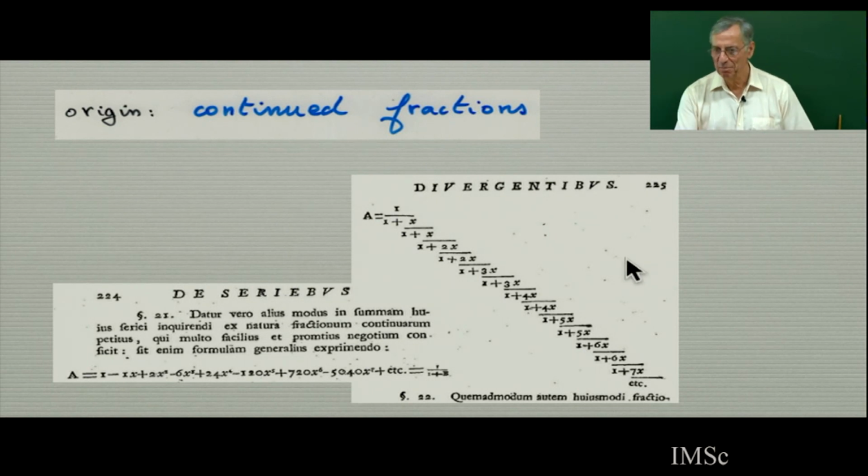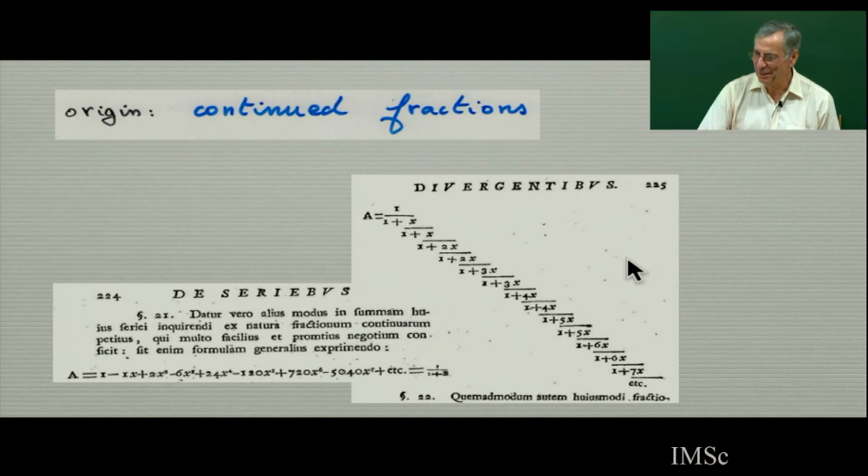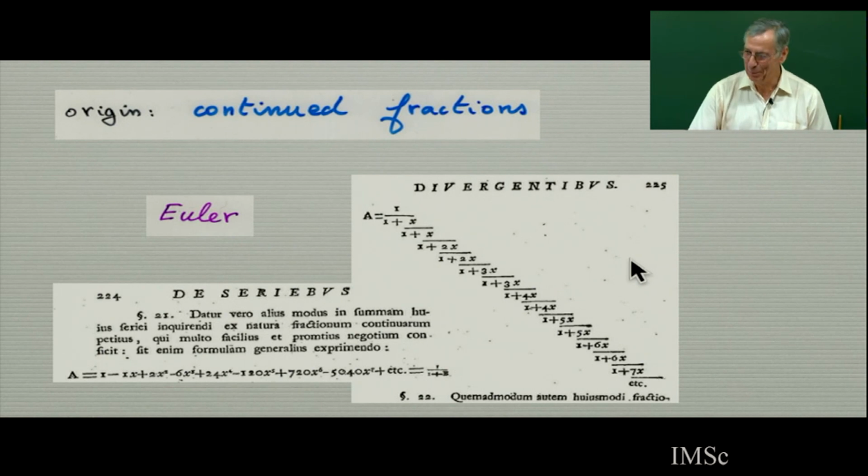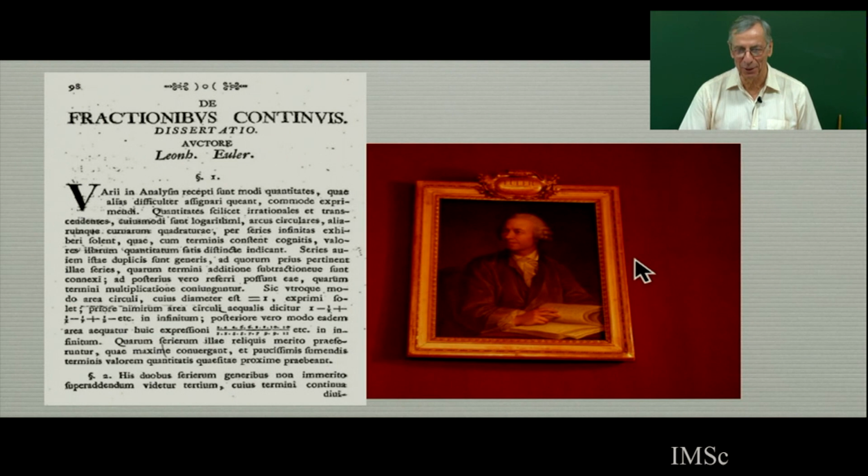So this is in Latin. So it was old papers. And you guess who has written it? Euler, of course, Euler. He wrote two big papers on the study of continued fractions.